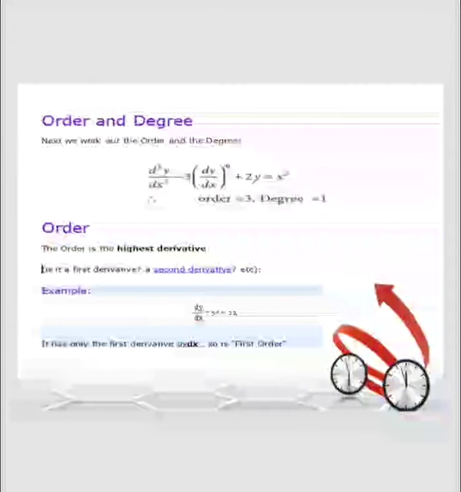And next, order and degree. This is the example: d cube y by dx cube minus 3 into (dy by dx) whole power 6 plus 2y equal to x square.